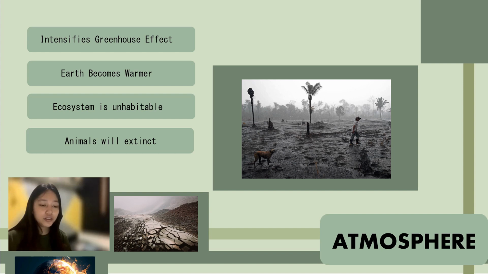And lastly, animals will go extinct. The combination of challenges could cause many animals to go extinct. The world's most vulnerable animals, including those already near extinction, will likely face the biggest threats. Many species of animals have gone extinct because of the continuous increase of heat on our planet. Animals from the Arctic region are the ones most affected by global warming, for example, the polar bears. They are now threatened species that could go extinct in the next 5 to 10 years.